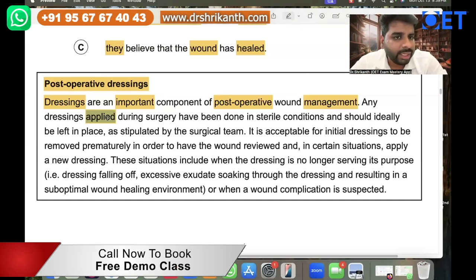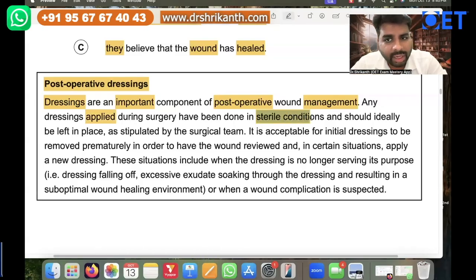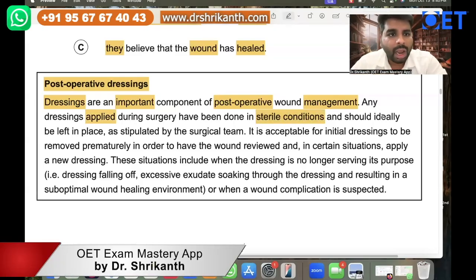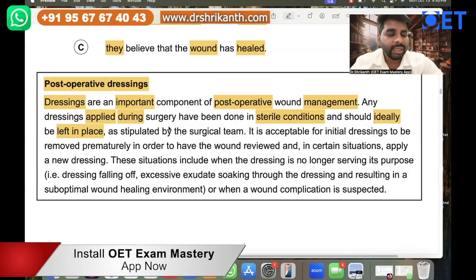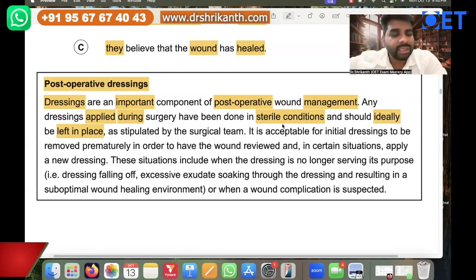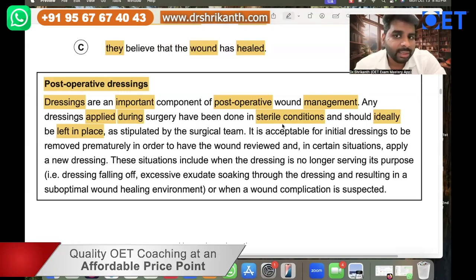Any dressings applied during surgery. Now, see, this is during surgery, have been done in sterile conditions and should ideally be left in place. Now, what is the second sentence telling? Any dressing applied during surgery. So, when the surgery is being done, the surgeons will apply dressings, right? In which conditions have they done? They have done in sterile conditions, which means there is no bacteria, there is no virus. It is extremely hygienic, sterile, very clean conditions. And here the guideline is telling, and should ideally be left in place.